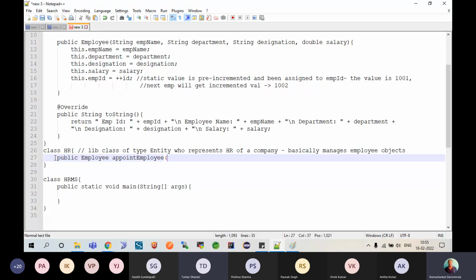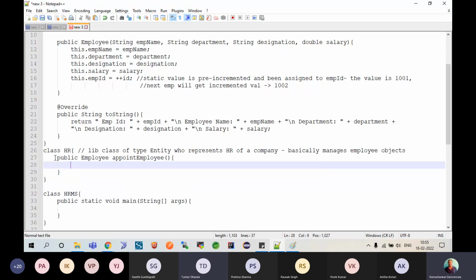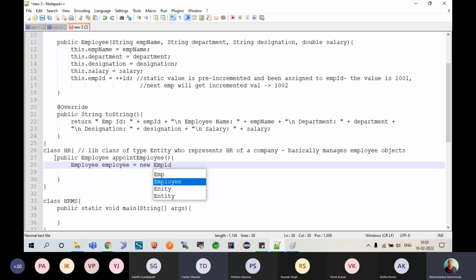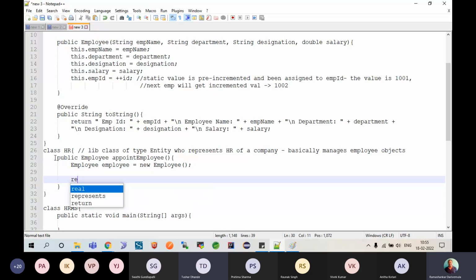To appoint an employee, he will do that part and return the new employee object to us. So here he will say Employee employee equals new Employee. I would like to do it this way, but it gives me a compilation error. I'll say return employee object. This is what he will do.